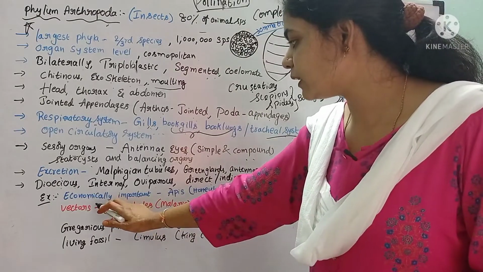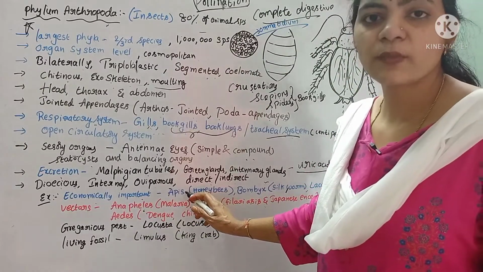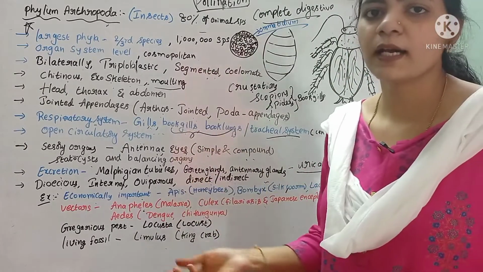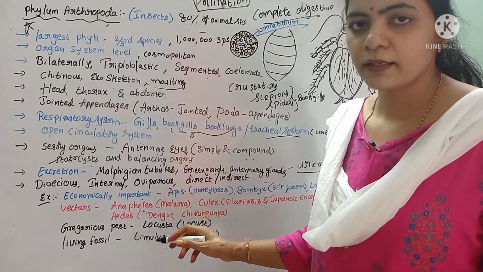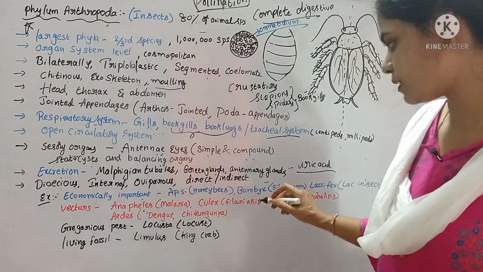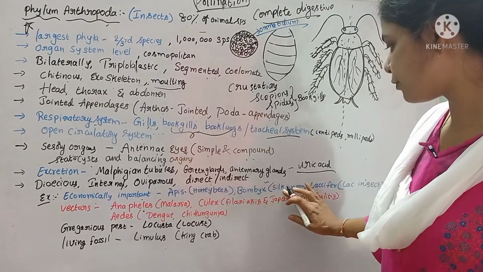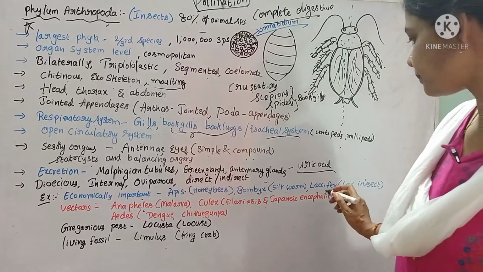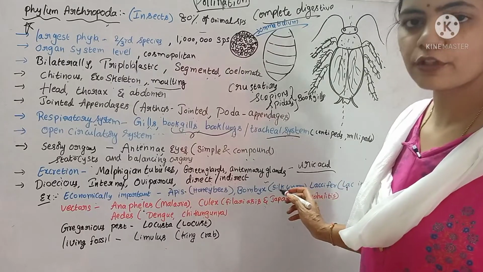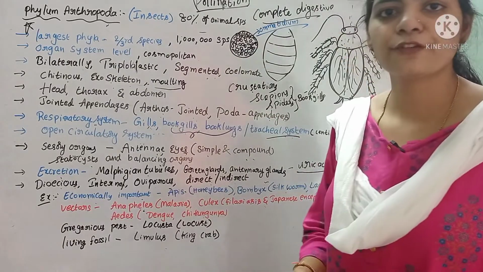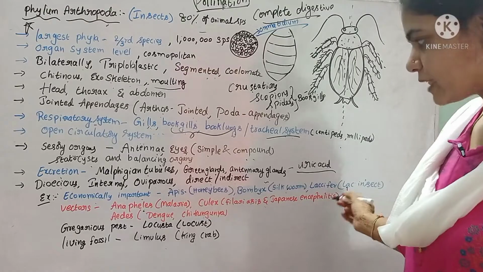Economically important insects include Apis. Apis species are seen in honeybees, such as Apis dorsata and Apis mellifera. From these honeybees we get honey, and beeswax is also produced. Silkworms are called Bombyx, Bombyx mori, which produces silk, which is highly economical. And the lac insect, Laccifer lac, produces lac, which is used in making toys, in the cosmetic industry, and for several other purposes.